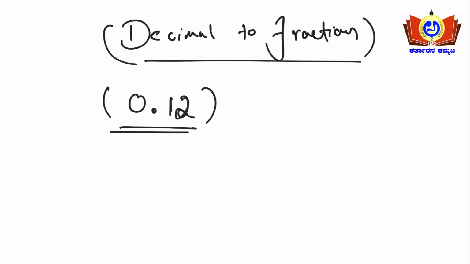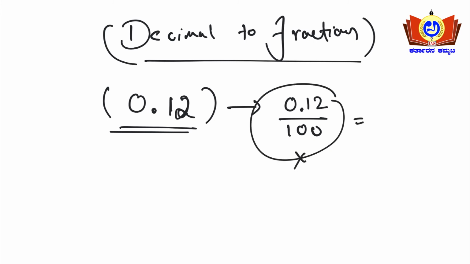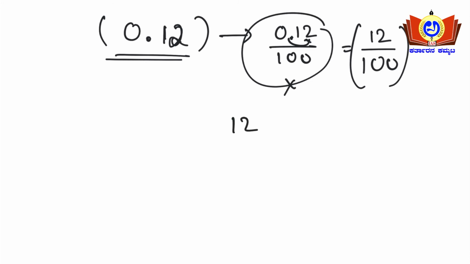If the question asks you to convert 0.12 into a fraction, what you will be doing is 0.12 upon 100, because there are two places after the decimal point, so you will be dividing by 100. This is the wrong format of writing. The right format is 12 divided by 100, after taking these two places to the right side. So after calculating, it will look like this: 12 divided by 100 is nothing but,